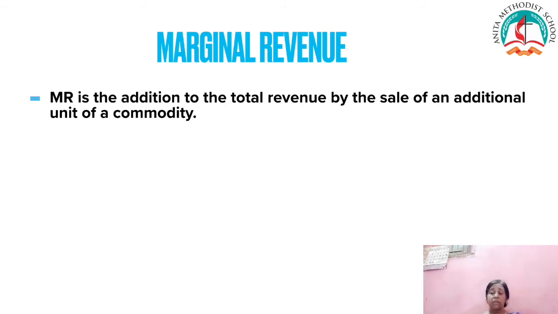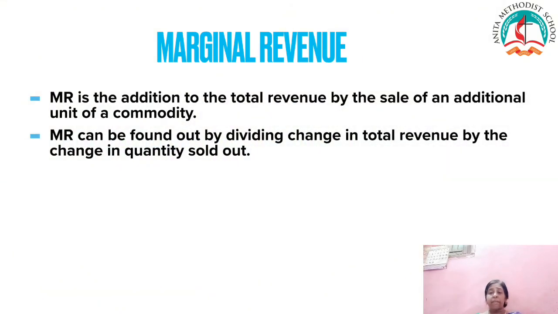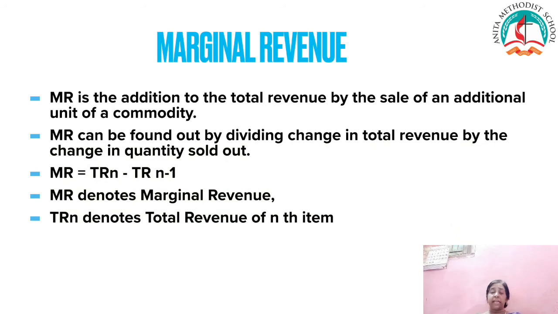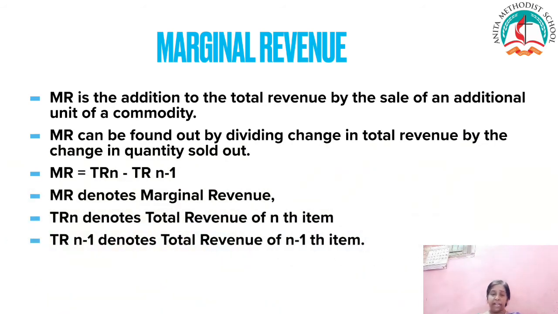Marginal revenue can be found out by two methods. MR can be found by dividing change in total revenue by change in quantity sold. The other method is MR equals TRn minus TRn minus 1, where MR denotes marginal revenue, TRn denotes total revenue of the nth item, and TRn minus 1 denotes total revenue of the n minus 1th item. This is the way of calculating marginal revenue.